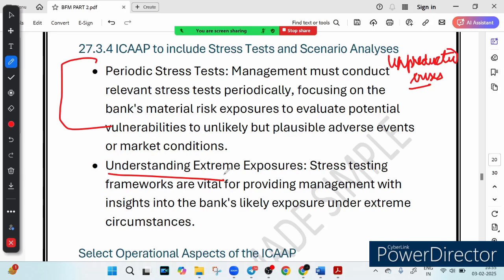So ICAAP covers all big risks. For stress testing to work, ICAAP must identify all major risks in a bank. What are the kinds of major risk?